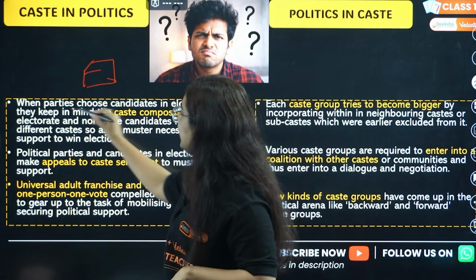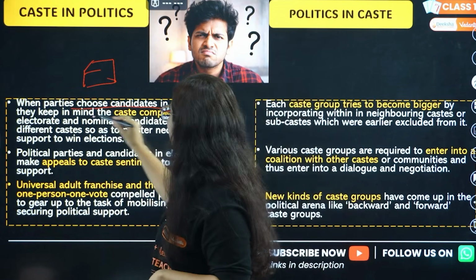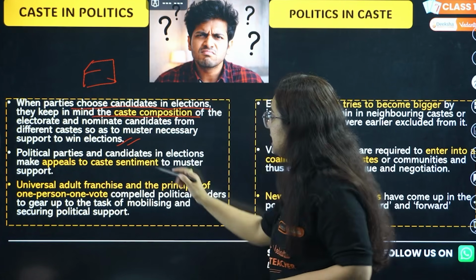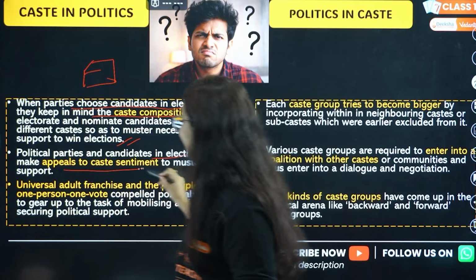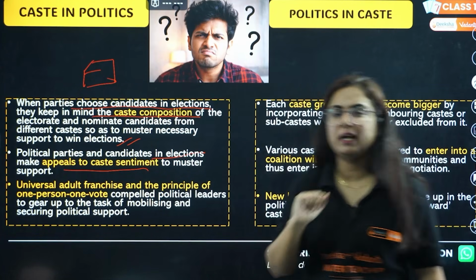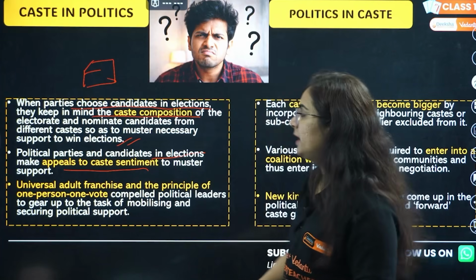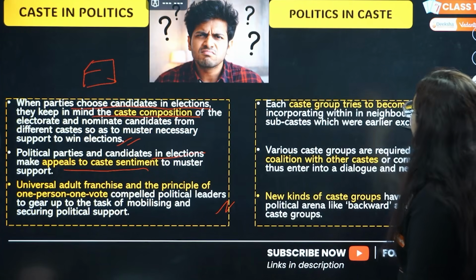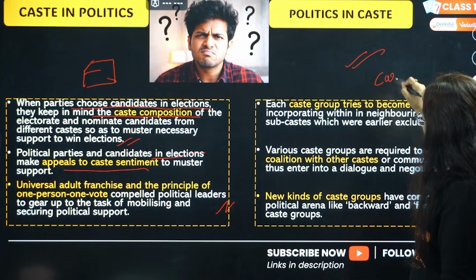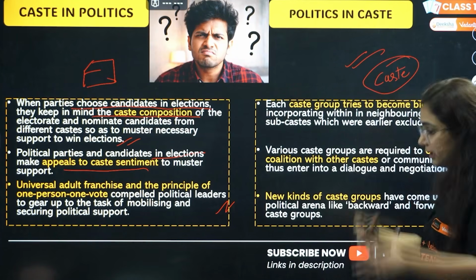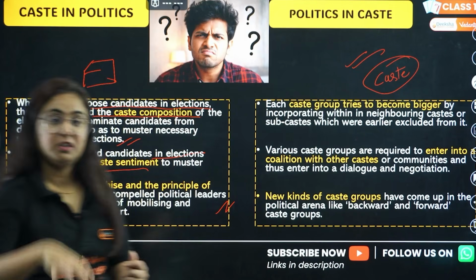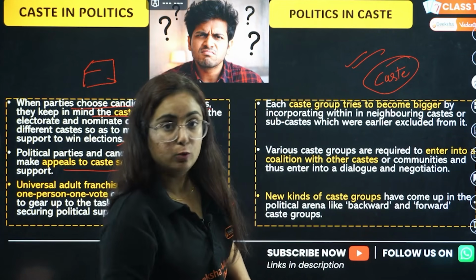When a party chooses candidates keeping in mind caste composition, to get the support. Candidates also make appeals whenever they give speeches, keeping in mind what? Caste sentiments. Okay, so this is it. Then when I talk about politics in caste, in the group of people who follow that caste, what happened? Everyone wants to be the leader of that caste, so that my influence should be there.